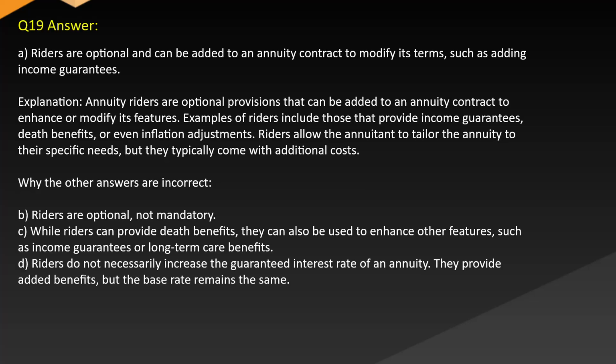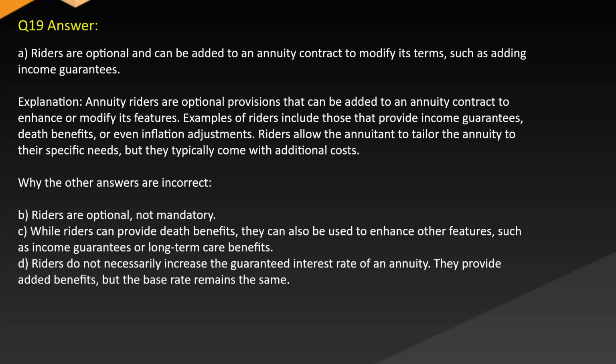Answer: A. Riders are optional and can be added to an annuity contract to modify its terms, such as adding income guarantees. Explanation: annuity riders are optional provisions that can be added to an annuity contract to enhance or modify its features. Examples of riders include those that provide income guarantees, death benefits, or even inflation adjustments. Riders allow the annuitant to tailor the annuity to their specific needs, but they typically come with additional costs.